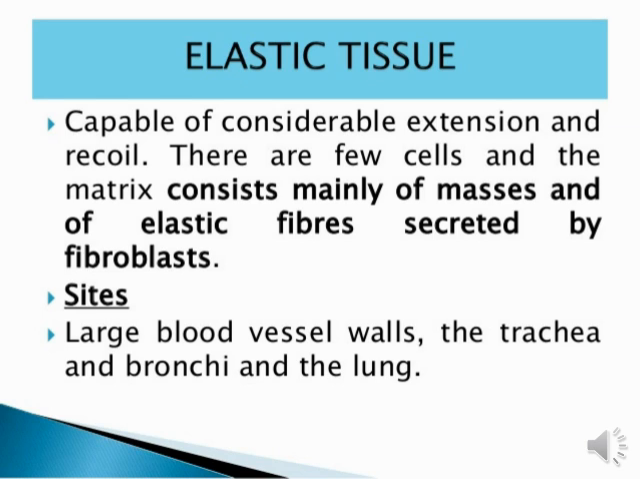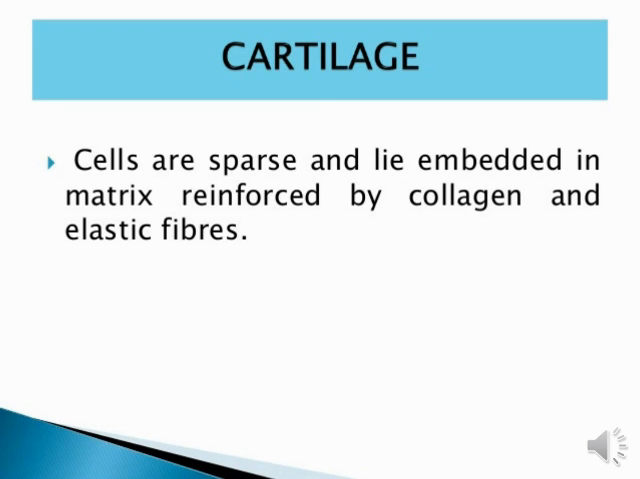Now we will see the next thing about tissue: cartilage, a kind of connective tissue. The cells are sparse and lie embedded in the matrix, reinforced by collagen and elastic fiber. Embedded means together forming. So basically cartilage consists of elastic fiber as well as collagen fiber. Both help in forming cartilage connective tissue.